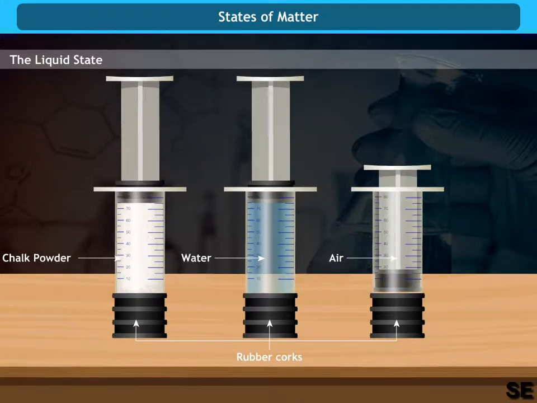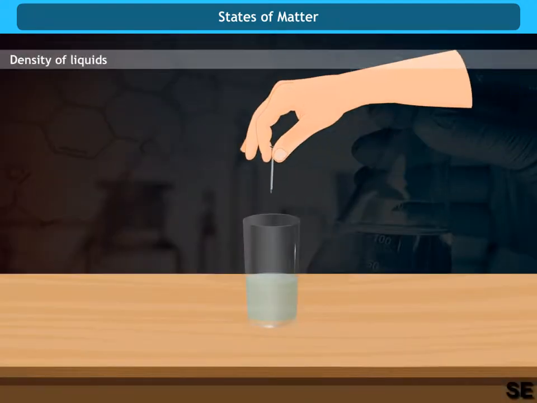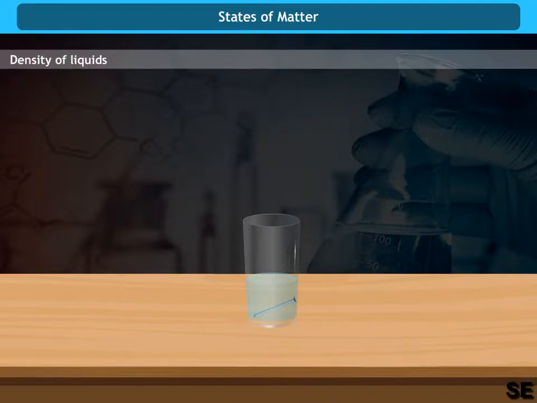You will observe that the pistons of the syringes containing chalk pieces and water require a large amount of force, while the piston of the third syringe is comparatively easier to push. From this activity, we conclude that liquids are more compressible than solids and less than gases. In most cases, the density of a substance in the liquid state is lesser than in the solid state.